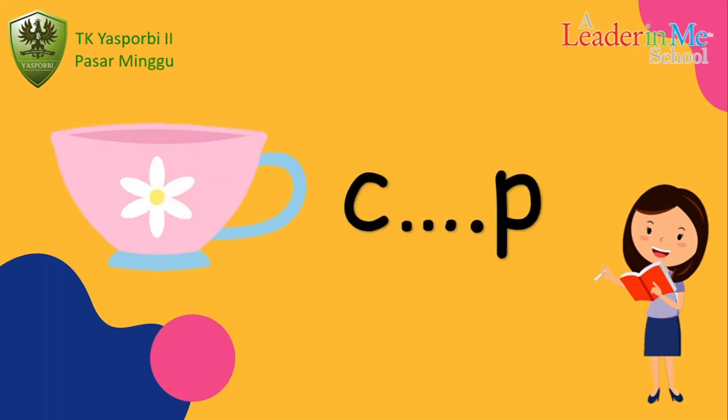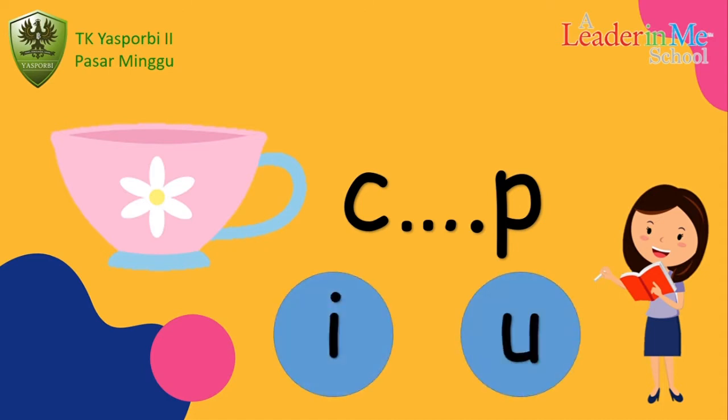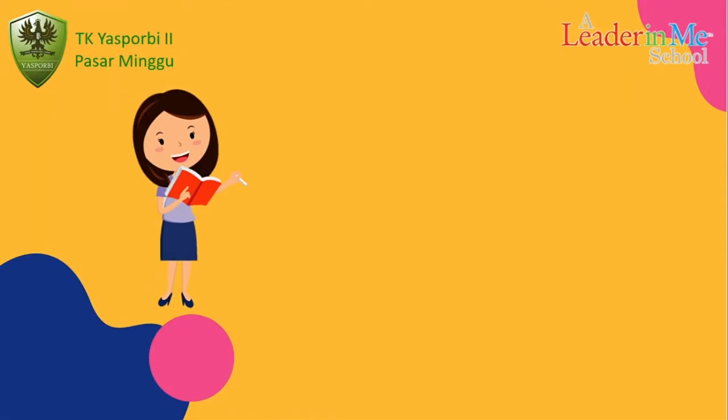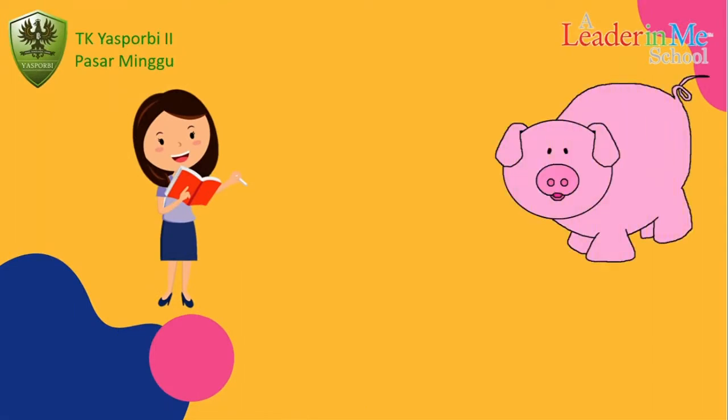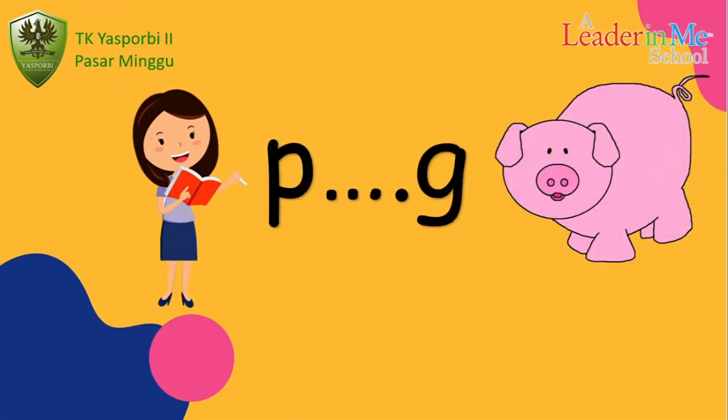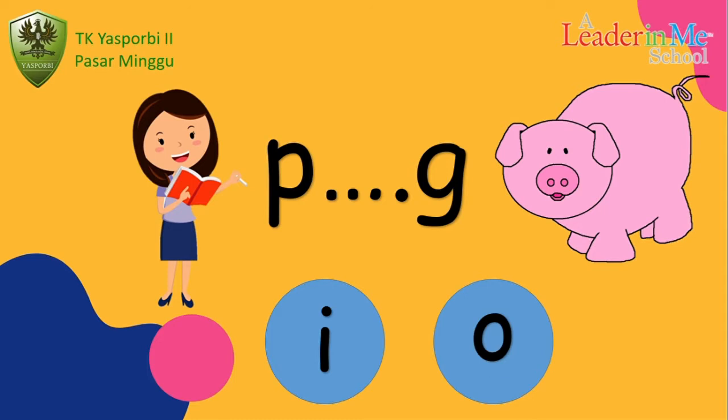That is cup. What is the middle sound of cup? E or A? Yes, A. Cup. Next. What picture is that? Pig. What is the middle sound of pig? E or I? Good. I.